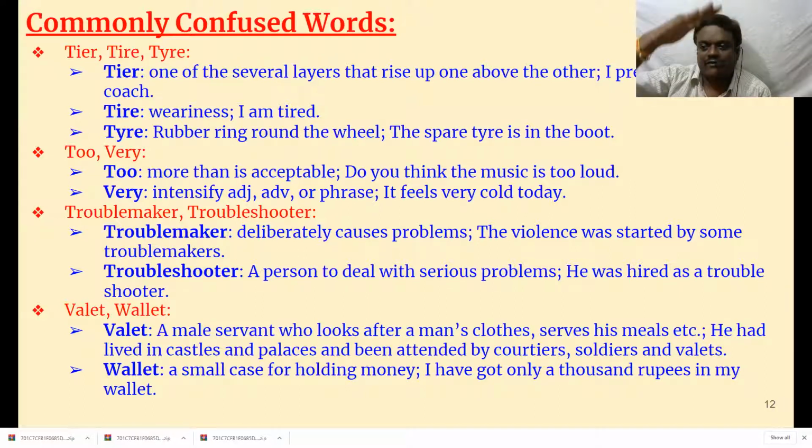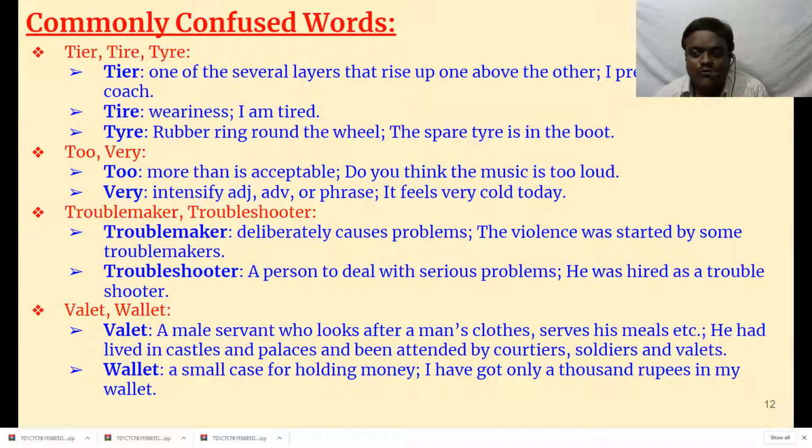Tier means levels, like stories in a building. When we speak of buildings, we speak of stories. When we speak of beds, it is something like that. Levels, tiers, one of the several layers that rise up one above the other. I prefer two-tier AC coach. Then tired means weariness. I'm tired. You have done so much work today, so you are tired and you need some rest. That is tired. Then TYRE, tyre means you have wheels. Car wheels, car tyre, cycle tyre, bike tyres, rubber ring round the wheel. The spare tyre is in the boot.